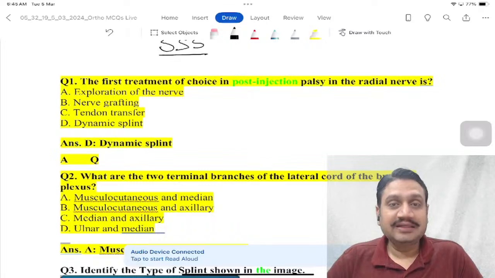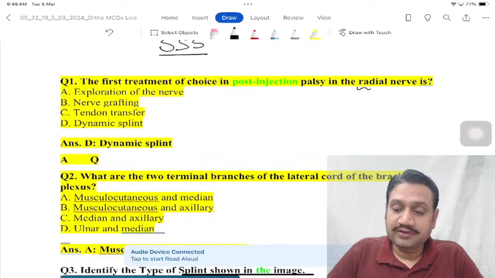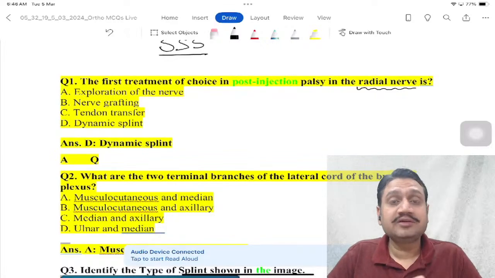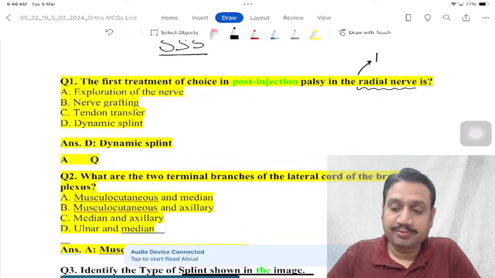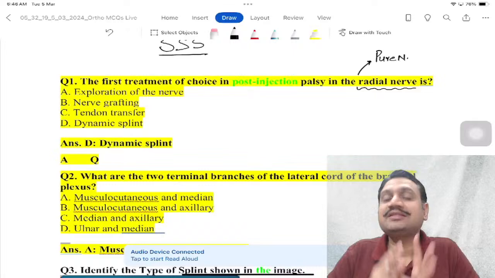Now, if you have made the notes of nerve injury, we know that the prognosis of the radial nerve is always the best amongst all the nerves in the body. Why so? What was the reason, guys? Because the radial nerve is a pure nerve. Pure means the one which has got only the motor or only the sensory components.